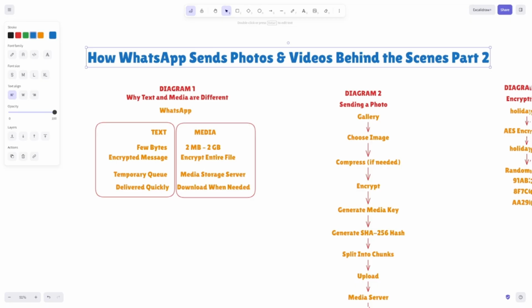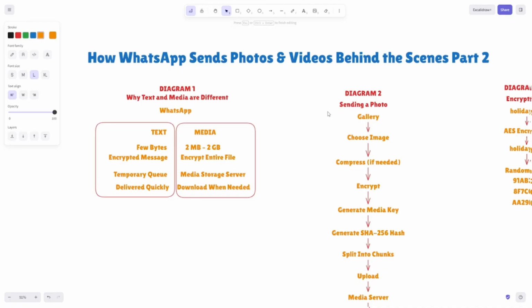If it did, sending messages would become slow for everyone. Instead, WhatsApp separates text from media. Text travels to the message system. Media travels to the dedicated encrypted media pipeline, as you could see in the first diagram. Right? We have got differences between text and media, and how they are handled by WhatsApp.